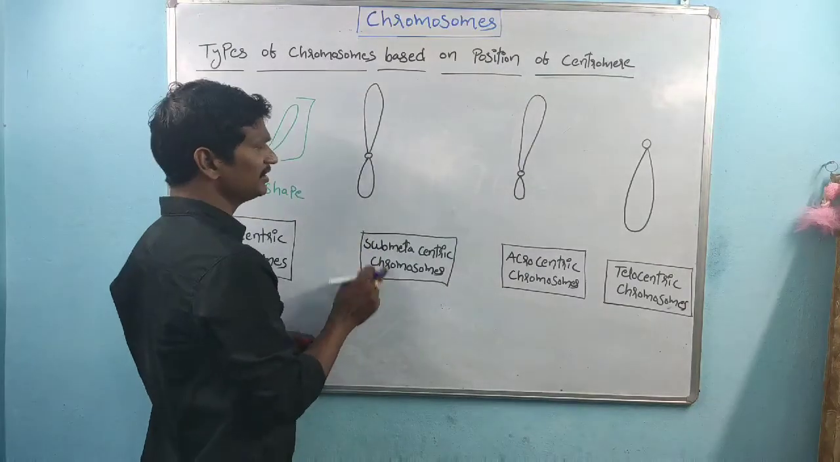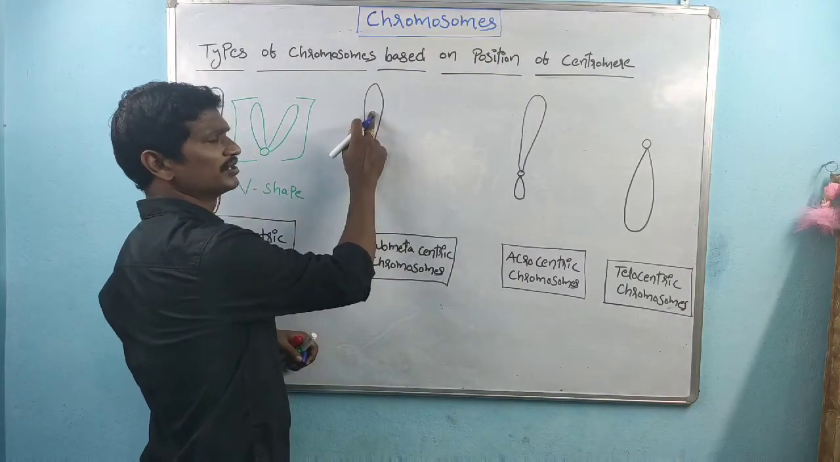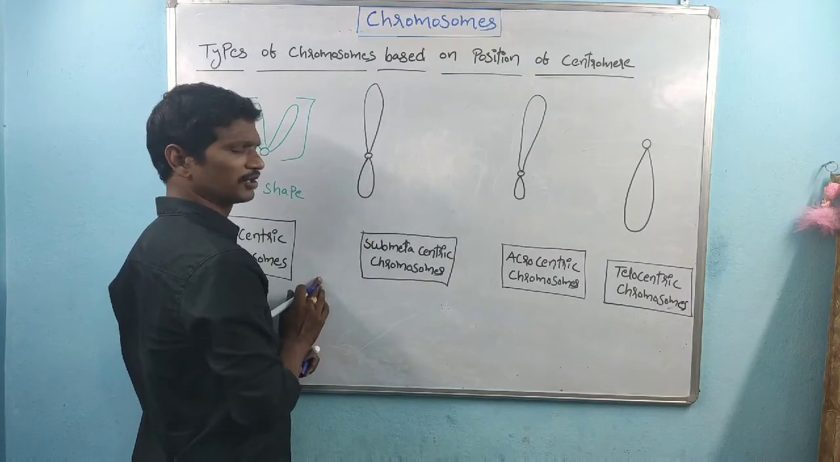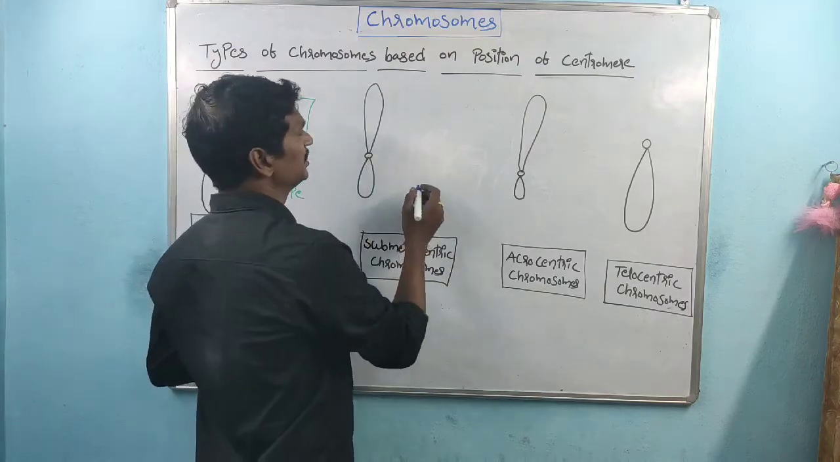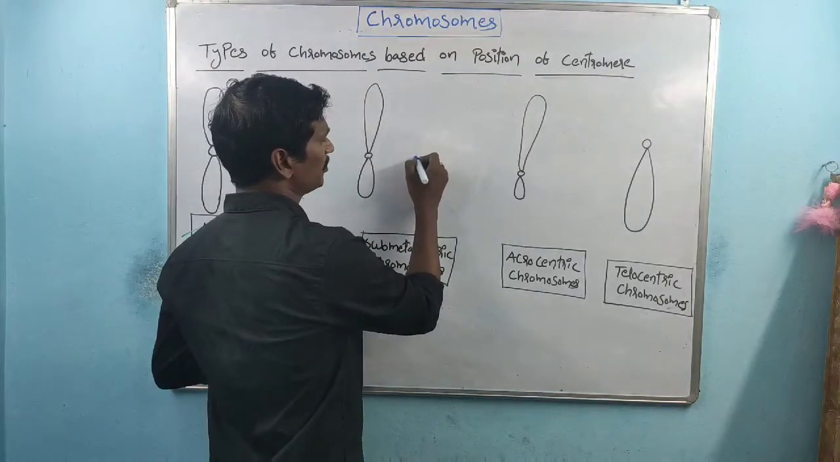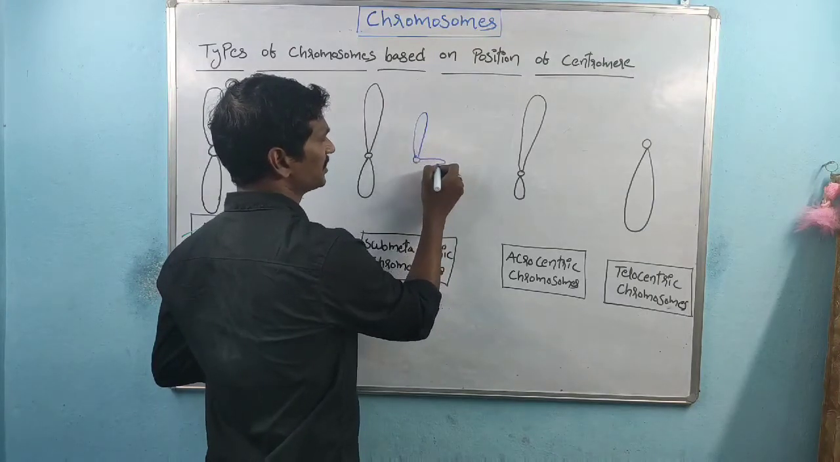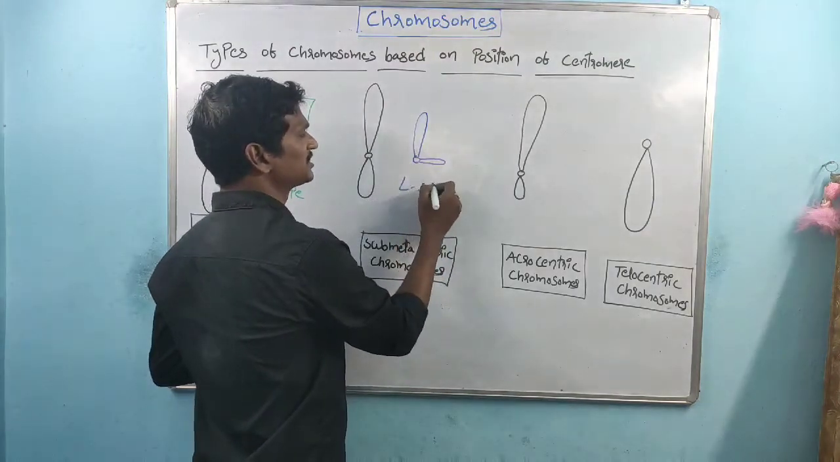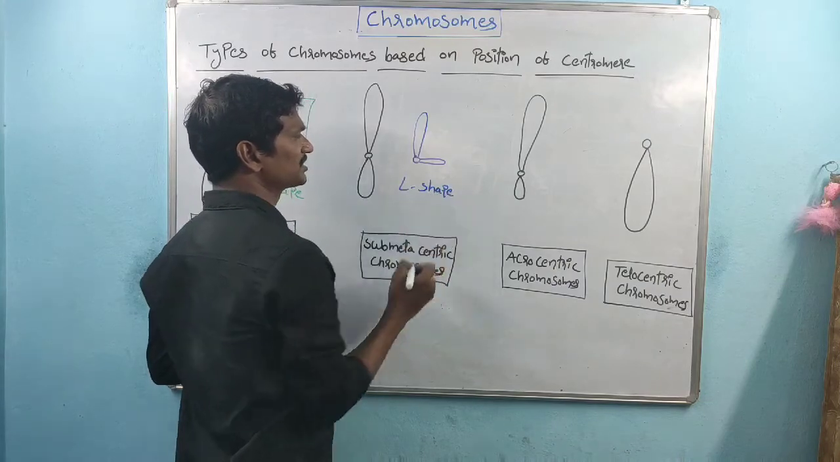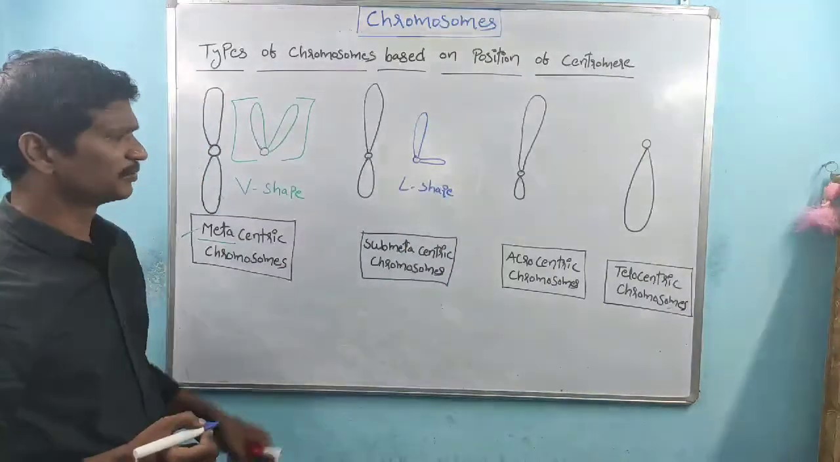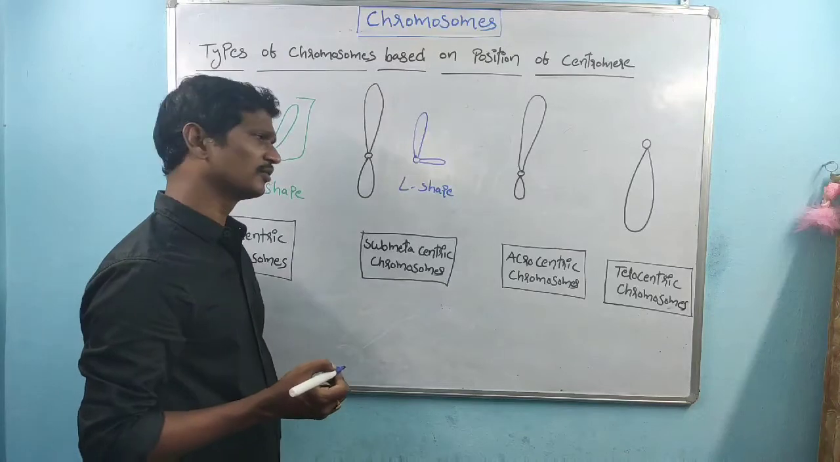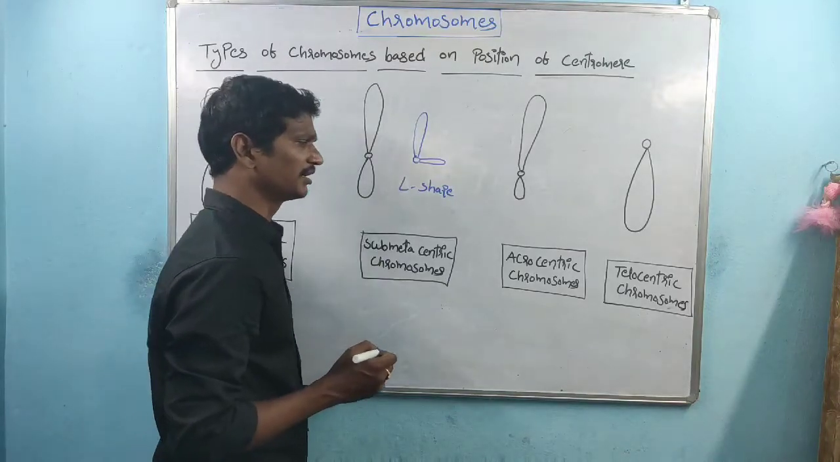Right? Submetacentric, this is the centromere position. One is the long arm, the other one is the short arm. See, the submetacentric chromosomes form an L-shaped structure. Right? That is about the submetacentric chromosomes and their shape. And the next one is